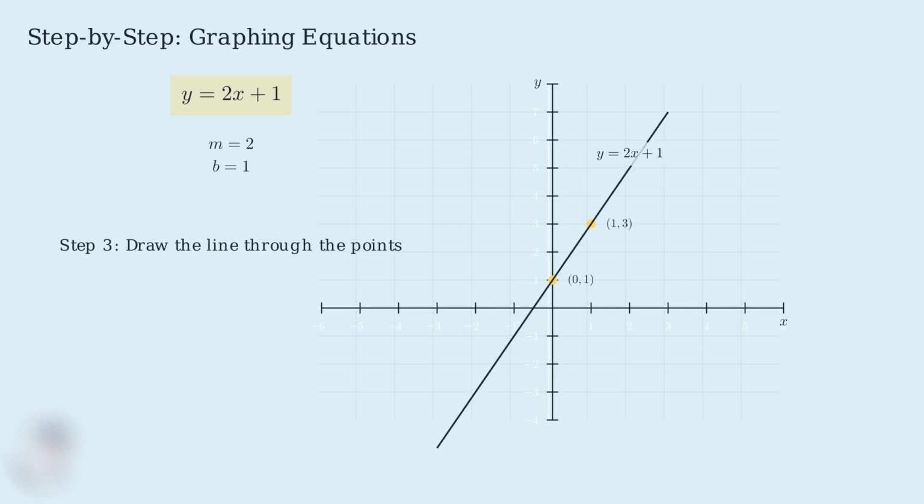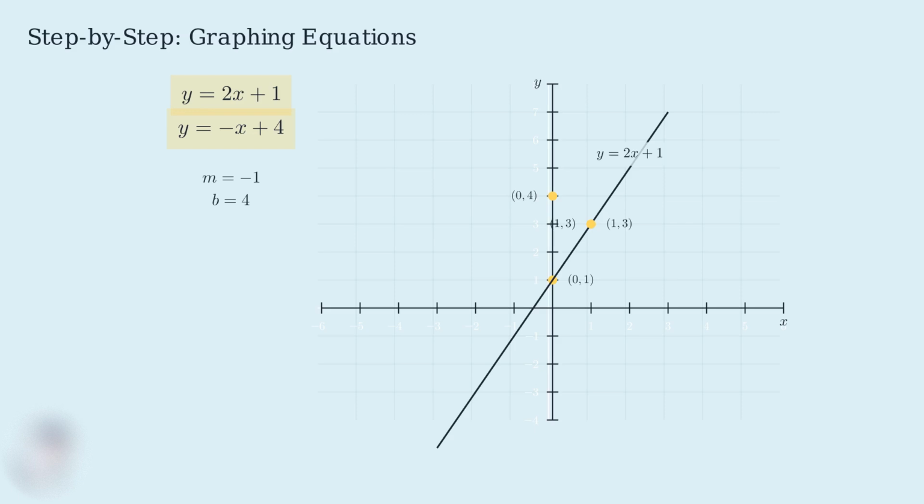Perfect. We've successfully graphed our first equation. Now let me show you how to graph a second equation on the same coordinate plane. For our system of equations, let's add a second equation, y equals negative x plus 4. In this second equation, the slope m equals negative 1 and the y-intercept b equals 4. This means the line crosses the y-axis at 0, 4, and for every 1 unit right, we move down 1 unit. Following the same process, I first plot the y-intercept at 0, 4.